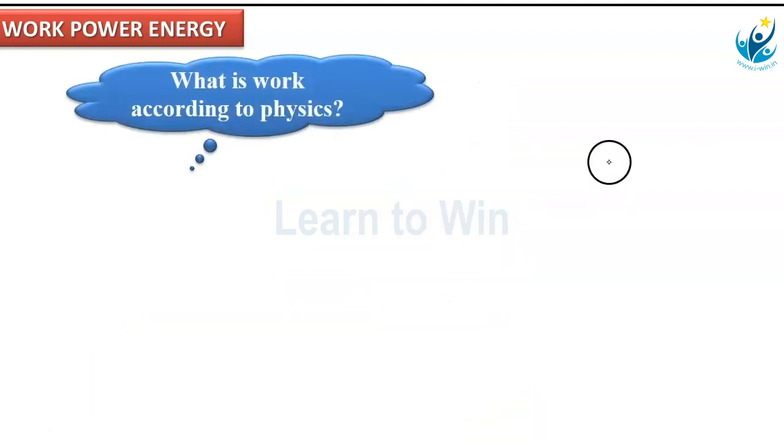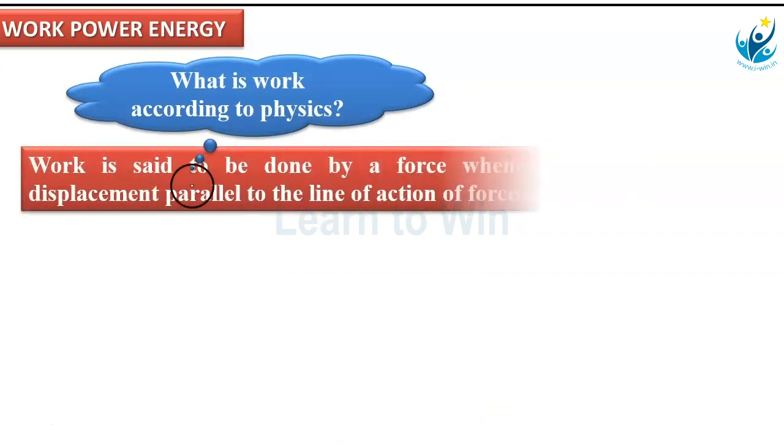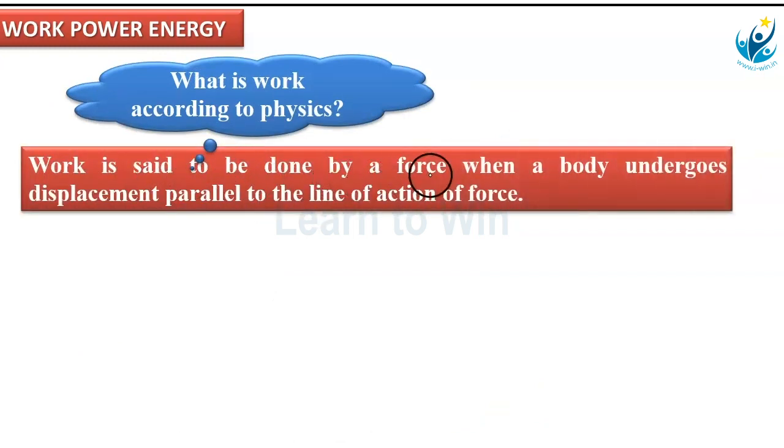So now, what is work according to physics? Work is said to be done by a force when a body undergoes displacement parallel to the line of action of force. Along the line of action of the force, if the body displaces, then we say work is said to be done by a force. So this is the statement of work done.